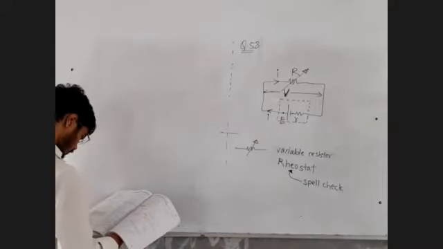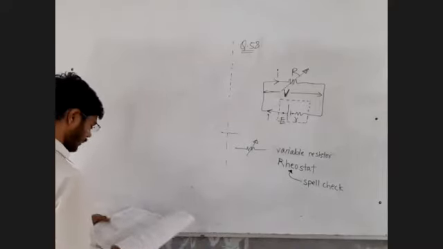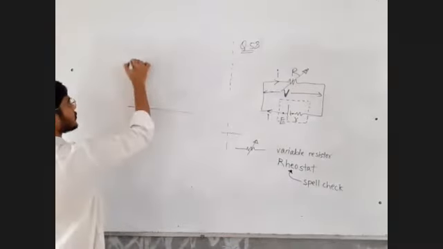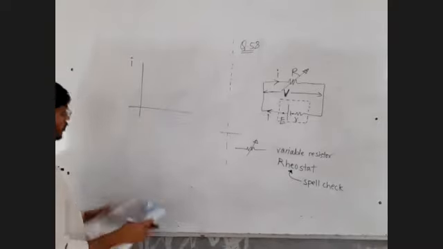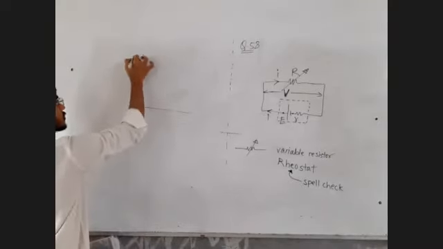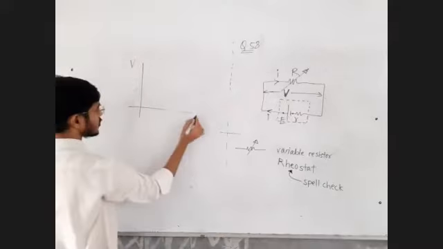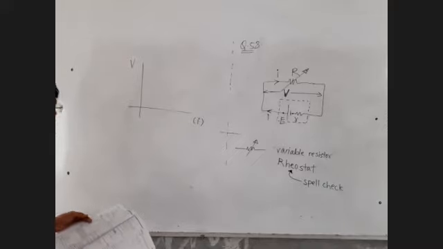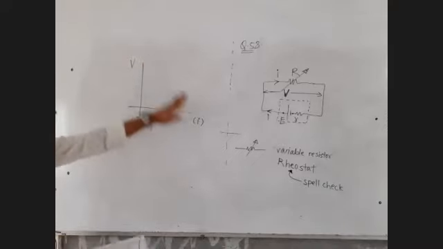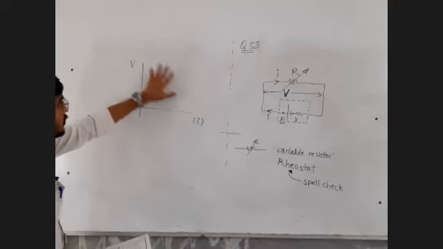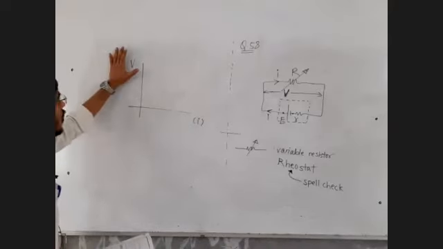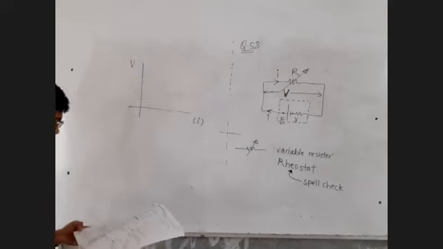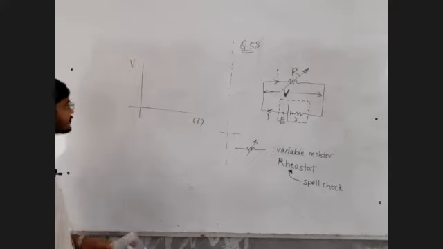Okay, select the correct alternative or alternatives. Might be multiple type correct. The graph of potential difference Y versus X, quantity on the Y axis versus quantity on the X axis. Potential difference versus resistance, not current versus resistance. Y axis quantity versus X axis quantity. Graph is to be always read Y axis versus X axis. The potential difference versus current graph has been plotted like this.